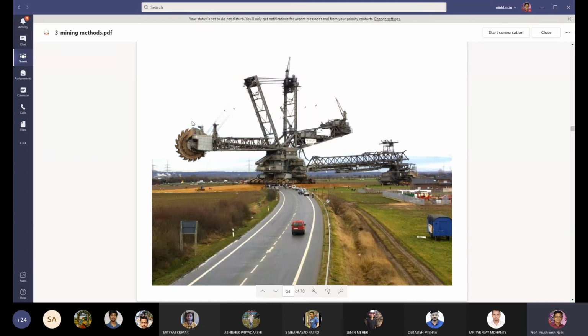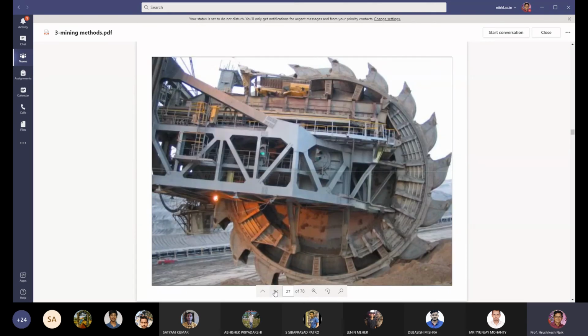So this one is the bucket wheel, and the wheel is carrying a number of buckets, and these buckets cut the face, and this is the belt conveyor through which the material is flowing, and the material is spread in this area. So this is a bucket wheel excavator. So this is very clear.